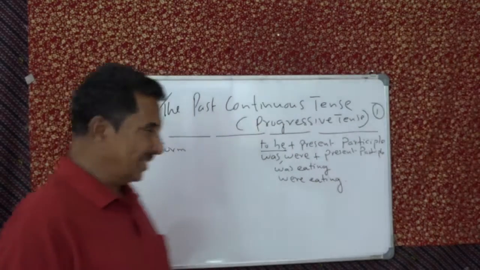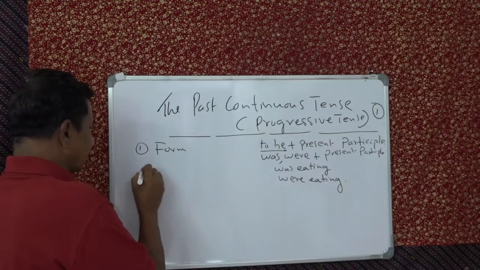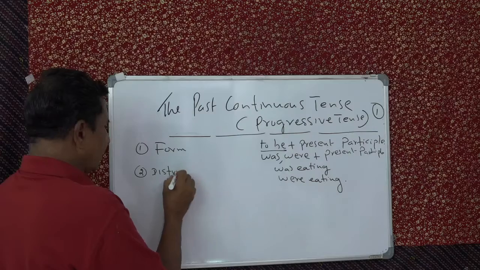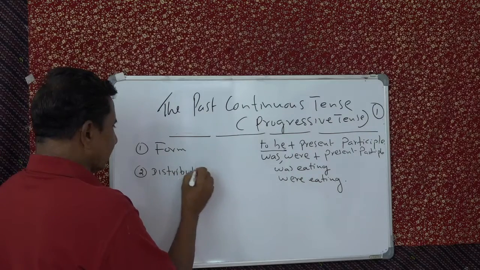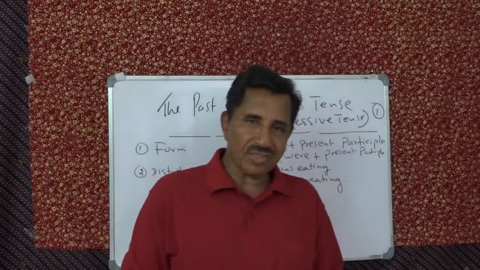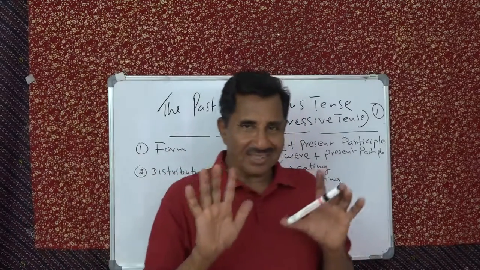Now, what is the next? Next point is distribution. How are we going to distribute? How many places are there for us in English? Only 8 places, isn't it?